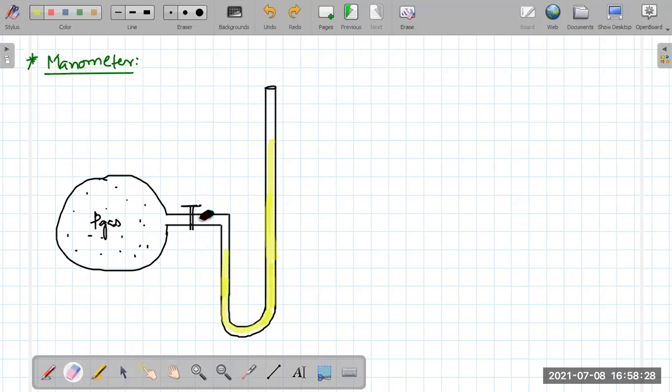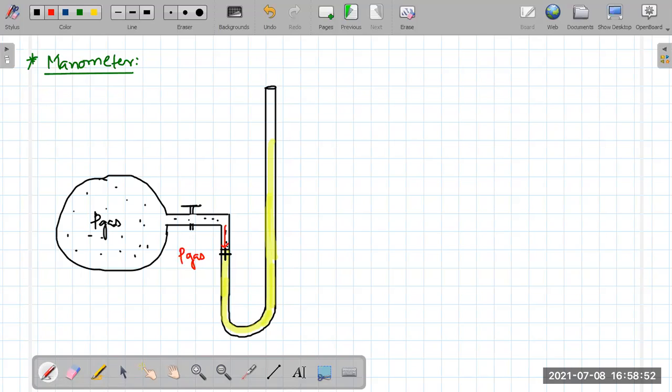Then what will happen? We know that definitely these gas molecules will escape from the tank. They come and collide with this mercury, thereby they push this mercury downward and they exert a pressure which is equal to P gas.